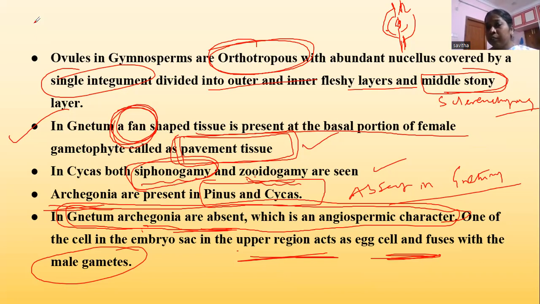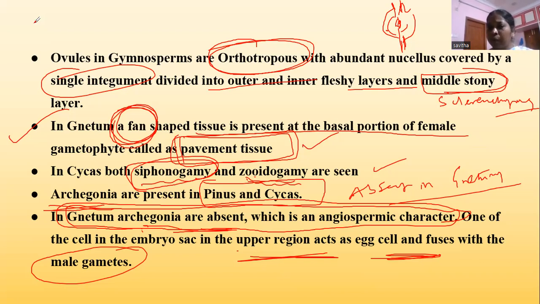Orthotropous, anatropous, amphitropous, like this. Many types of ovules are there depending upon the angle between the funicle and the body of the ovule. So in gymnosperms, no angle is seen. The funicle, body of the ovule, and micropyle are arranged straight, on the same radii.